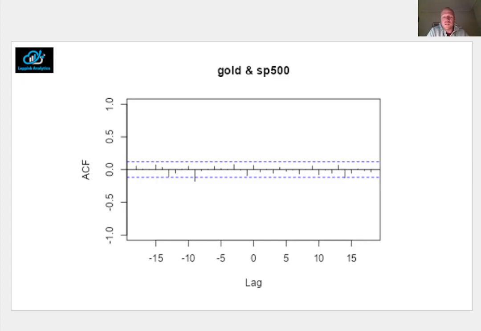But again, this correlation is weak. Squaring this number, we would not get even at 4% of variation explained, just to give an idea. A similar picture we encounter for gold versus the AEX, with the correlation at lag -9, this time being only just slightly stronger than -0.2, but still not an awful lot.